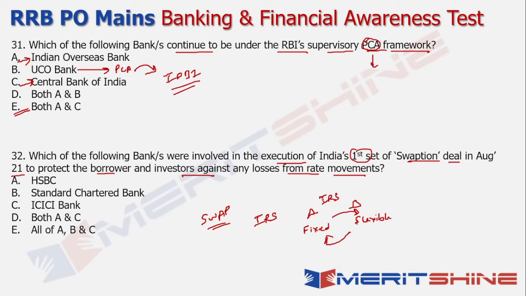Now what swaption means is that you're adding an option to avail the swap, right? So a swaption contract will give the buyer the right but not the obligation to enter into an interest rate swap deal, right? So you may choose to get into an IRS, or you may decide not to get into the IRS. So that is what a swaption is. And which were the three banks that were involved in this? That was basically your HSBC, Standard Chartered and ICICI. All these three banks came together and executed the first swaption deal, and this is the first from an India standpoint. So the answer in this case is all of A, B and C.